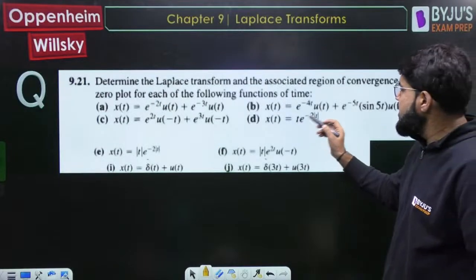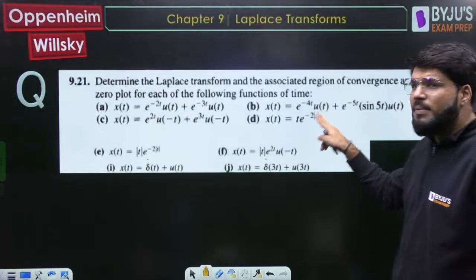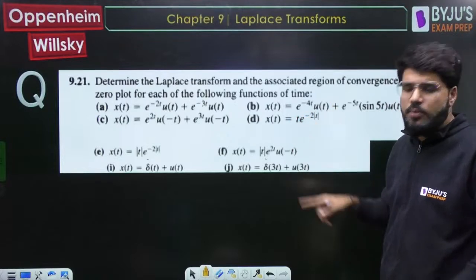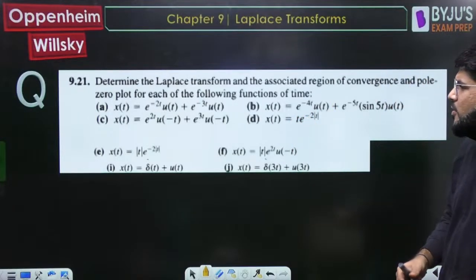Okay, t e power minus 2 mod t. So e power minus a mod t, you remember, t times property once again. So it's a property based question. Okay, going to the D.